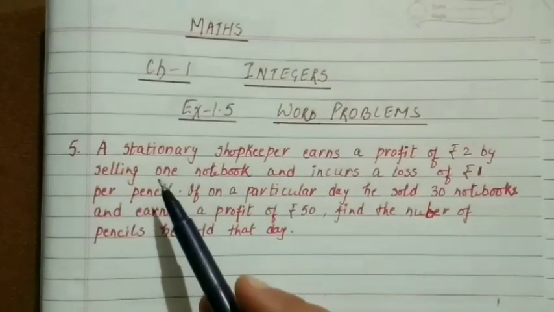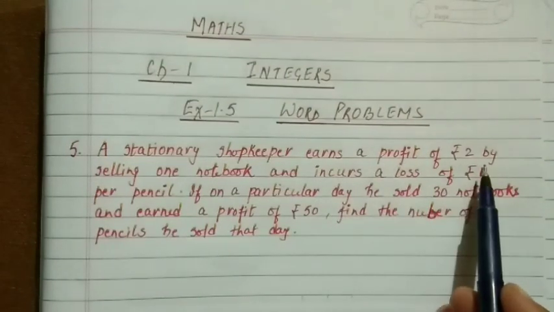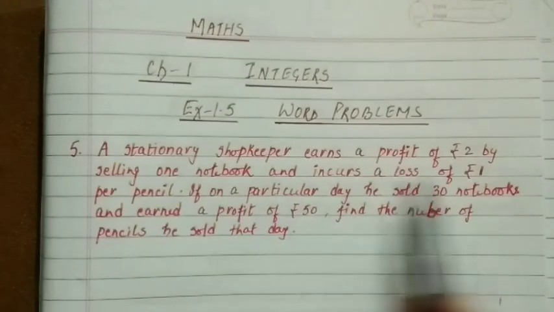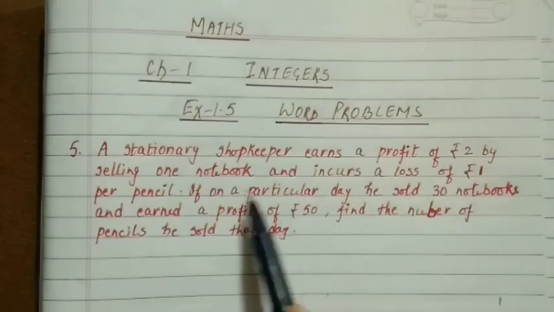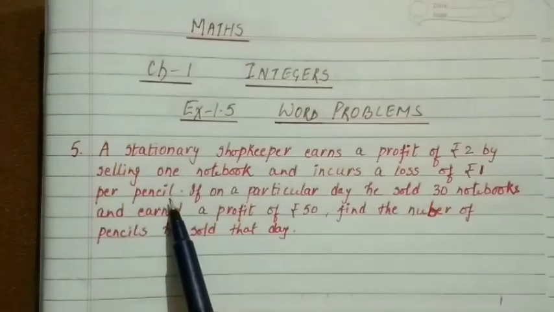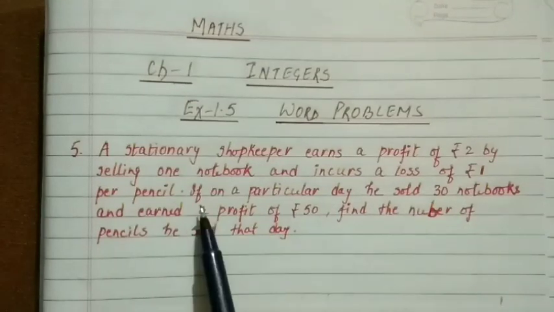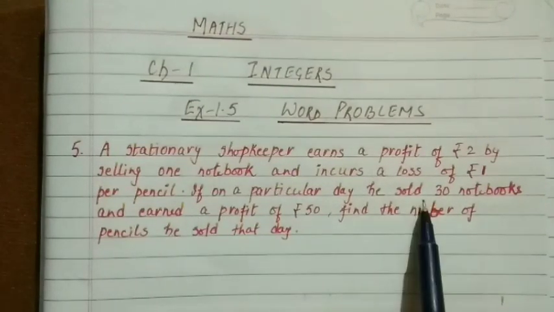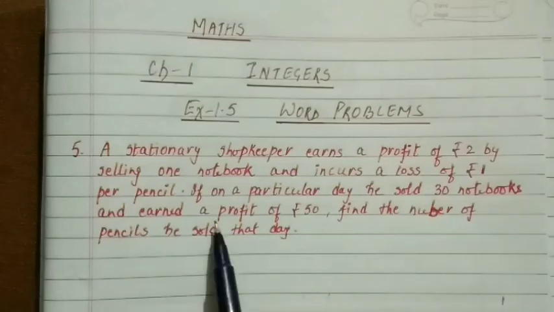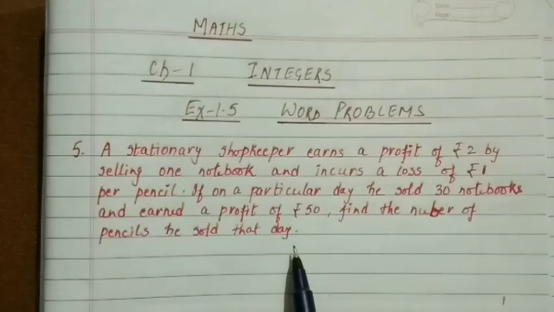In question number 5 they have given that a stationery shopkeeper earns a profit of rupees 2 by selling one notebook. If he sells one notebook, he earns a profit of rupees 2 and incurs a loss of rupees 1 per pencil. For every pencil he sells, he gets a loss of rupees 1. If on a particular day he sold 30 notebooks and earned a profit of rupees 50, find the number of pencils he sold that day.